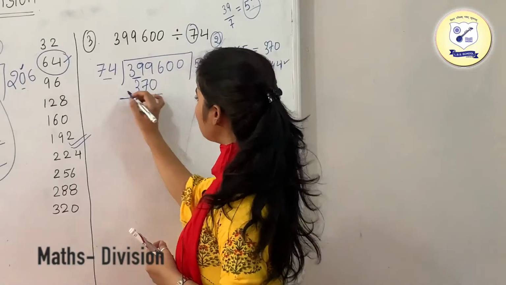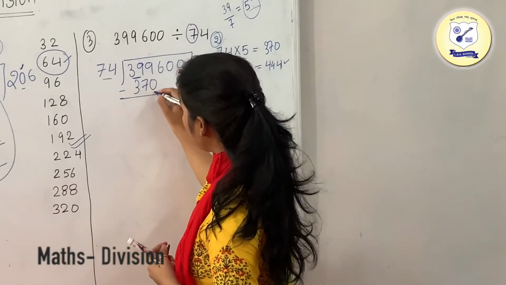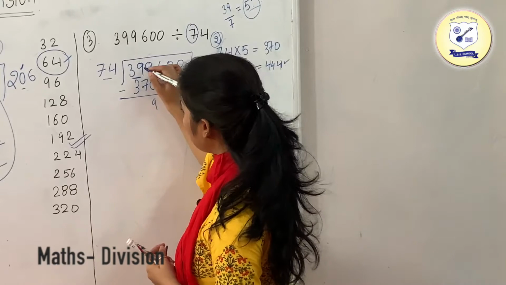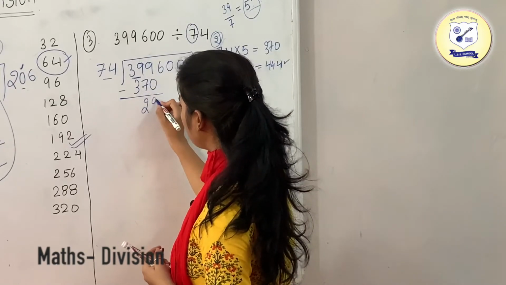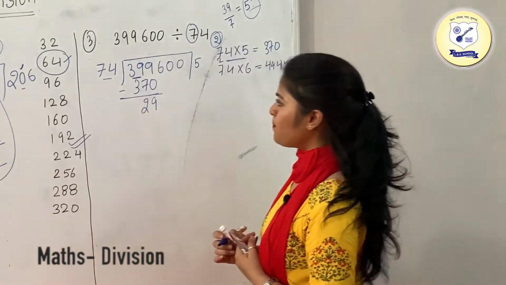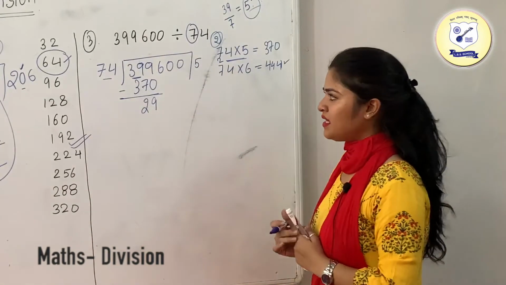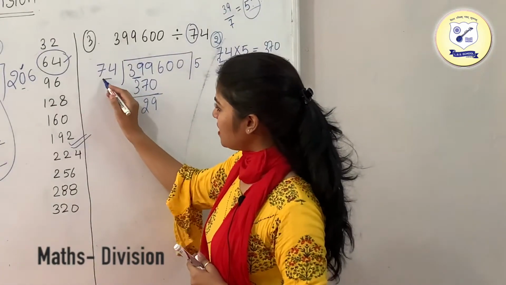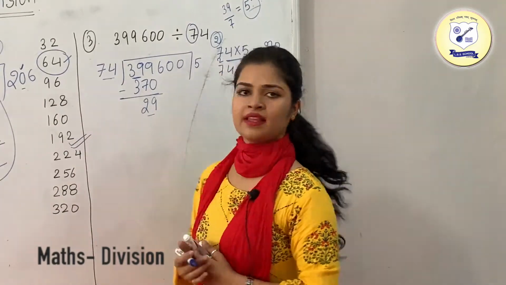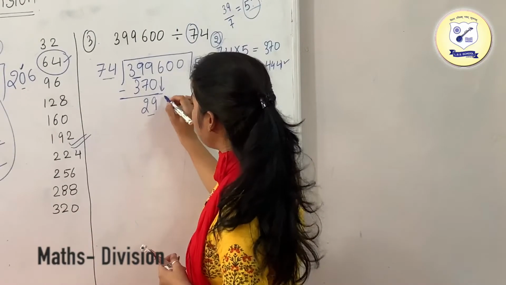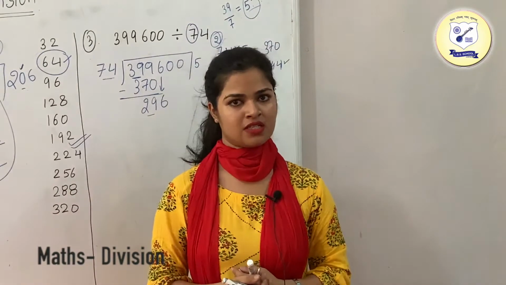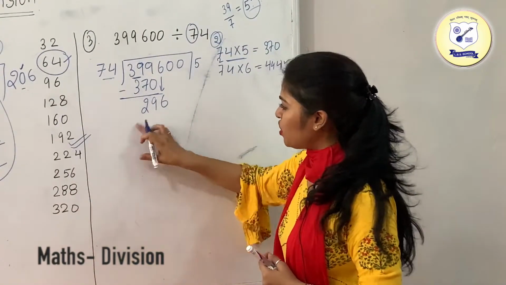Now just start subtracting these numbers. We are having 9 minus 0, which is 9. 9 minus 7 is 2. Now as we have subtracted these, as you can see, this 74 is greater than 29, so we cannot divide it. What we are going to do is take the next number downwards, which is 6. Now we are having 296.